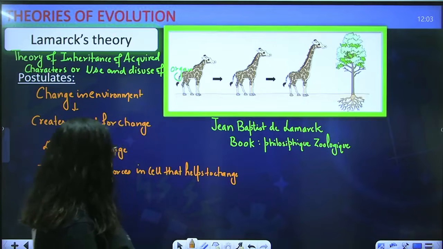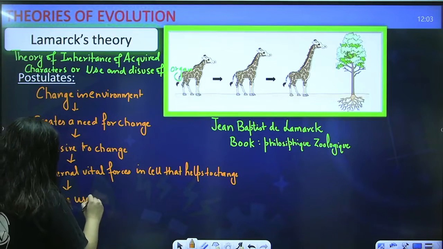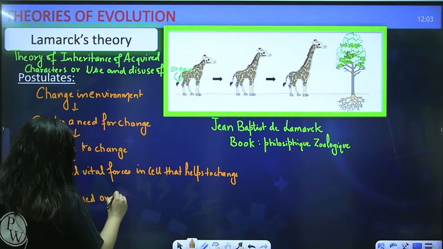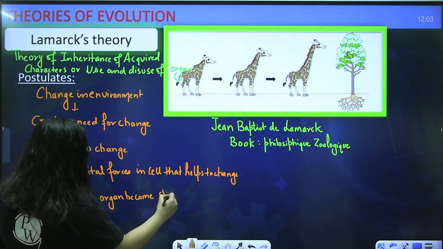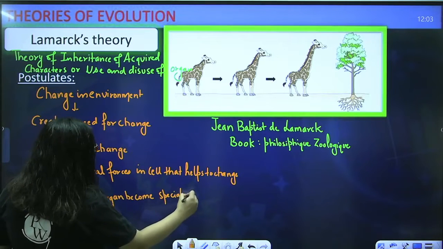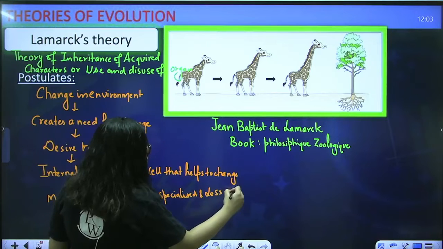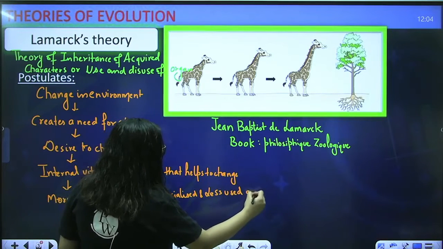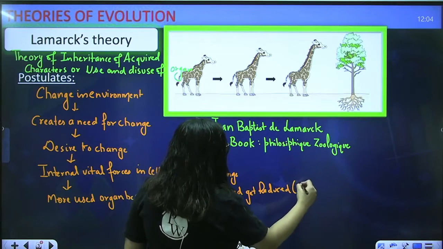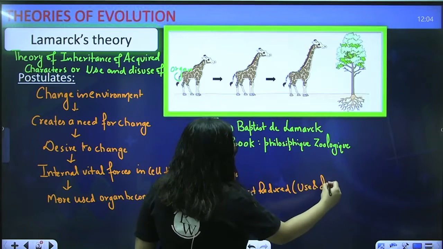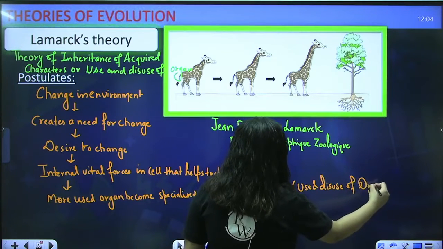So he said that the more used organ will become specialized, like the neck of a giraffe, and the less used organ gets reduced. So from here he used the words use and disuse of organ.